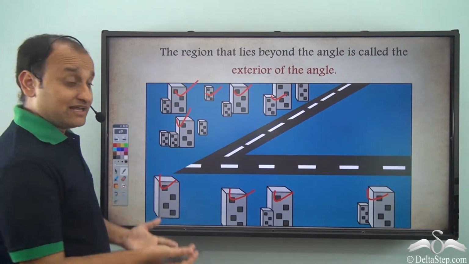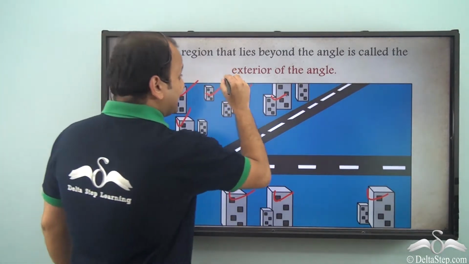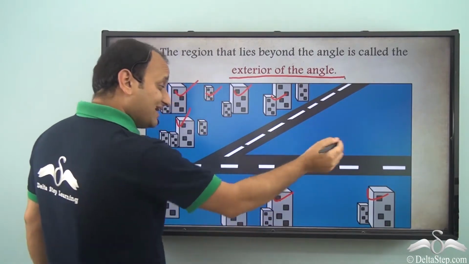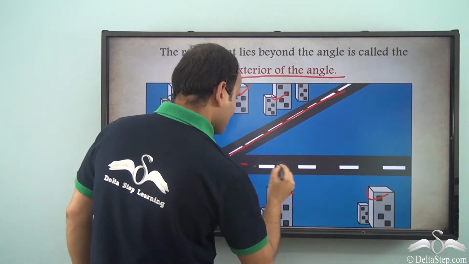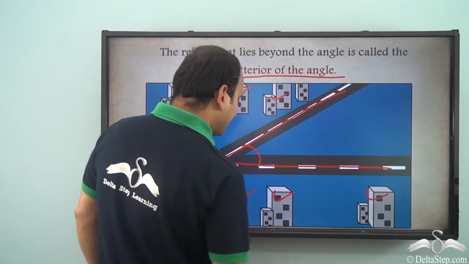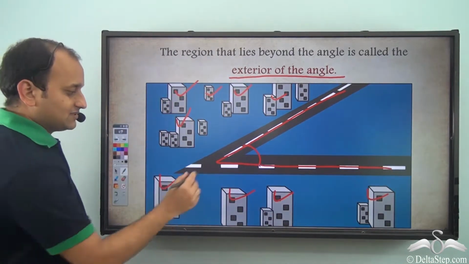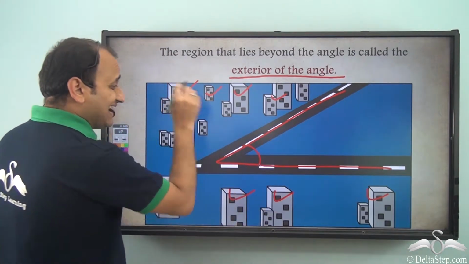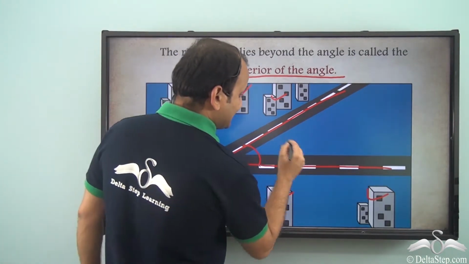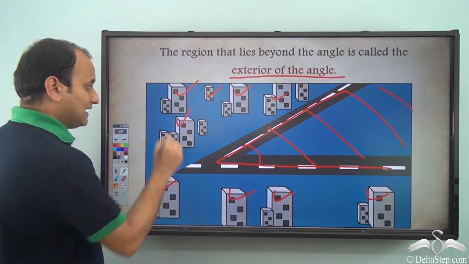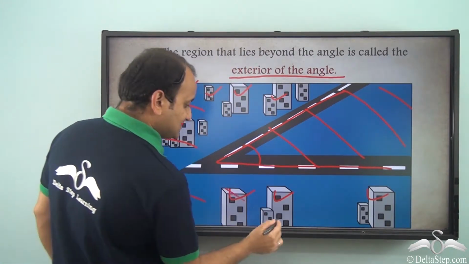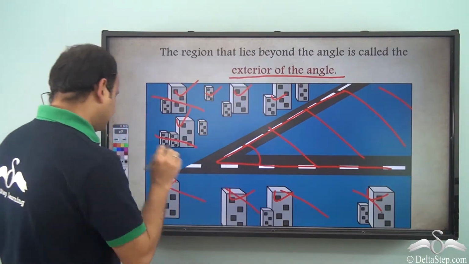Well, these buildings are located in the exterior of the angle made by these roads. So this is the angle, and the buildings are located in the exterior of the angle, because this entire region is the interior of the angle, and this entire region is the exterior of the angle.